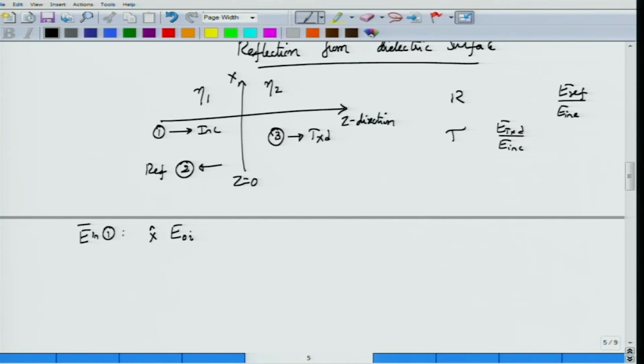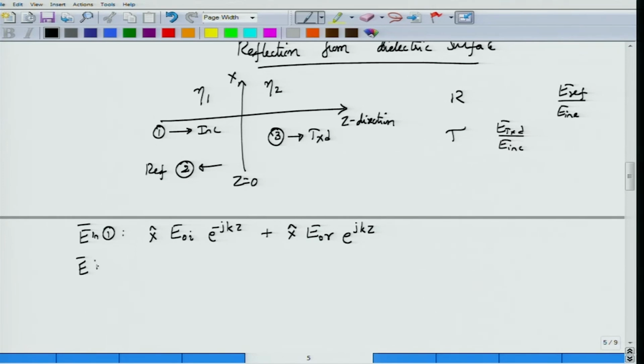It is polarized along x direction and then it is propagating along z direction. Plus I have now the reflected field. Reflected field would also be polarized along x. It cannot have a different polarization, and this is a fact that you will have to confirm yourself. And then the amplitude would be some EOR. At this point I do not know what is the relationship between EOR and EOI. So I am going to write this as EOR, but the wave is propagating along minus z direction, therefore I can write this as e power jkz.